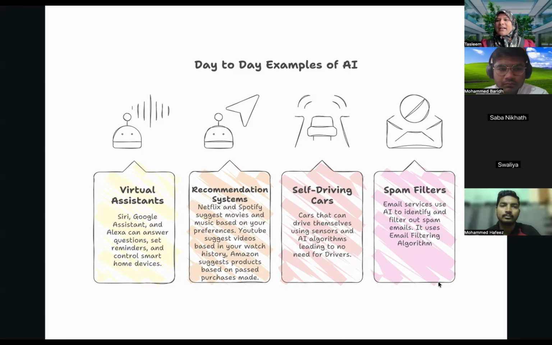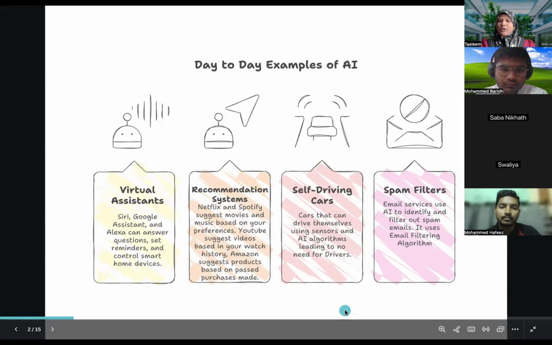That happens because certain parameters in that mail match the spam-defined parameter set, so it categorizes that email as spam and puts it in the spam folder. You are able to see examples of how AI is already being used.